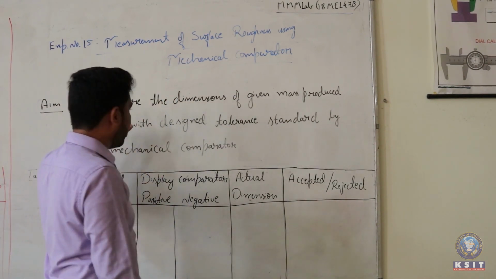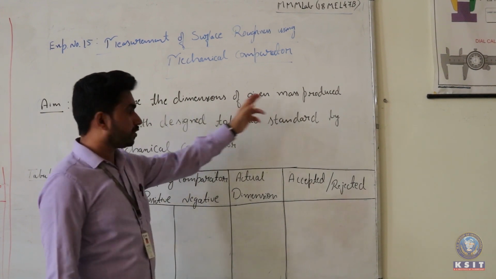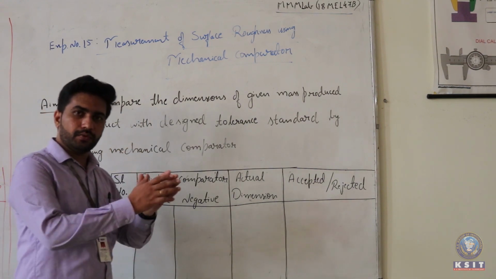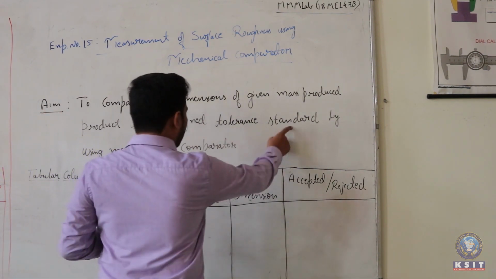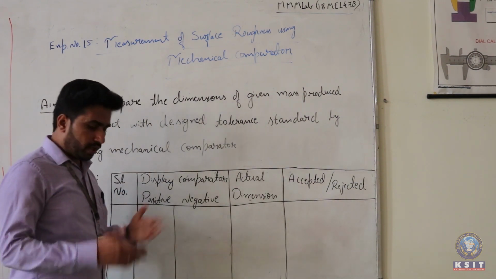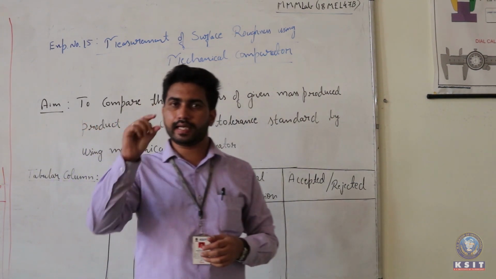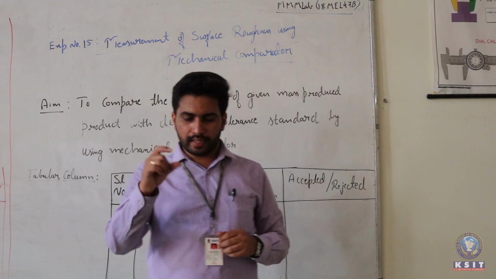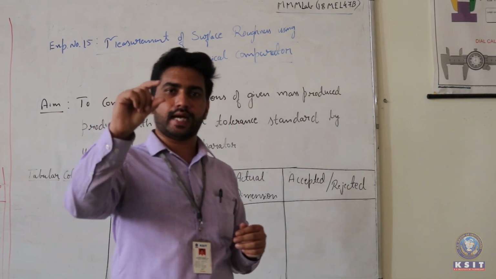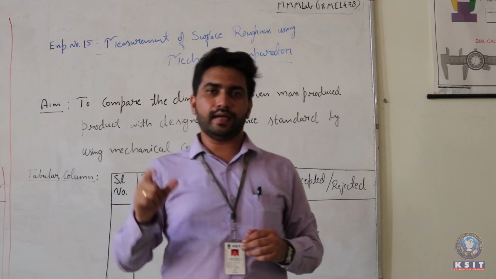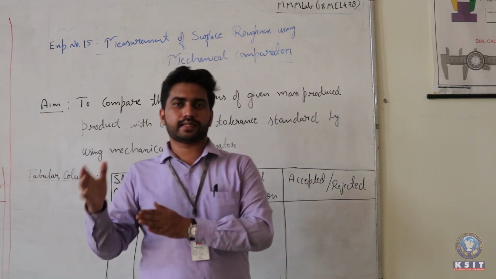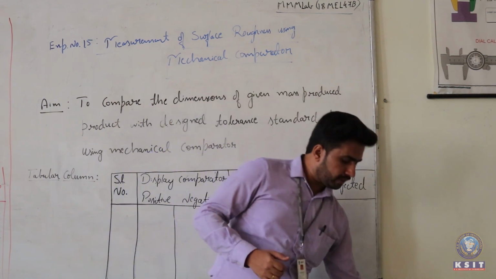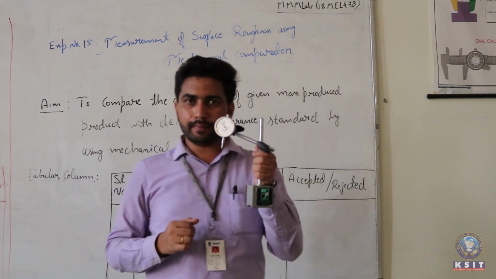In the case of the mechanical comparator, we compare the dimensions of a given mass produced product with the design tolerance. Design tolerance means a physical dimension tolerance here, and that will be compared with respect to the standard. So what we do in the mechanical comparator is, first, we take a standard, and here we can speak about the standard of slip gauges. Let me take an example of one component which is exactly 15 mm. In that case, I will take the standard slip gauge of the 15 mm block, and I will keep that 15 mm block within the mechanical comparator.